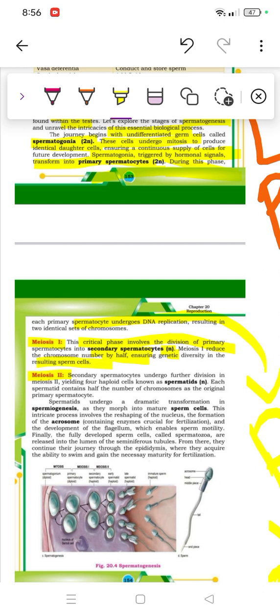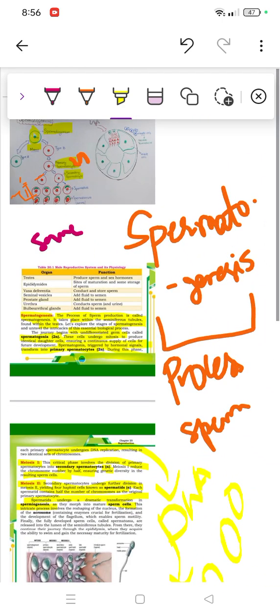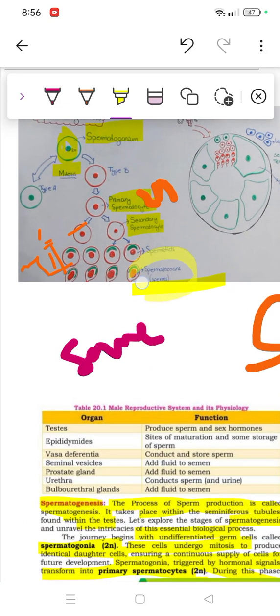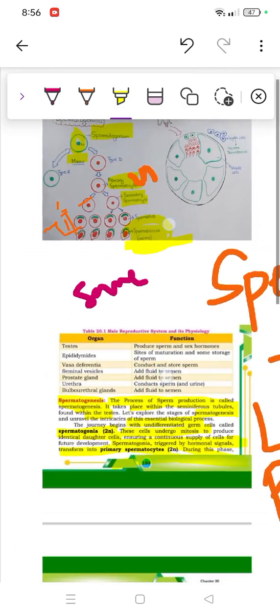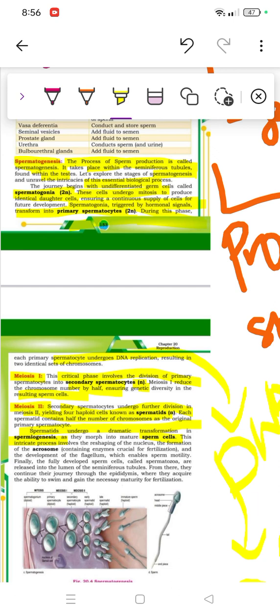Then meiosis 2 will take place. The secondary spermatocyte undergoes further division into haploid cells called spermatids, yielding 4 haploid spermatids, and each spermatid has half the number of chromosomes of the original primary spermatocyte. I'm sure it's clear. Then the spermatids undergo a dramatic transformation, called spermiogenesis, as they morph into mature sperm cells. Mature sperm cells will be formed in the end. These are the spermatozoa, which are also the sperms. Then we also have a picture of them, containing enzymes crucial for fertilization.